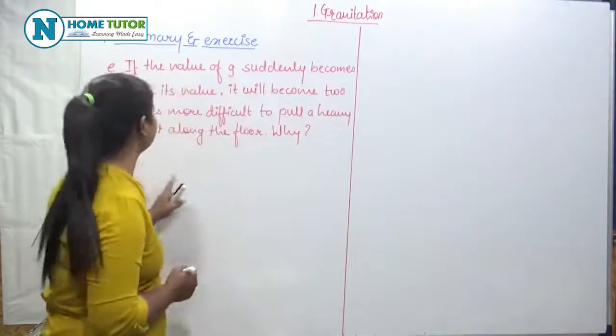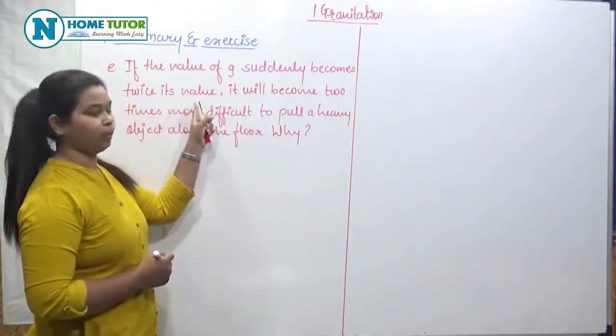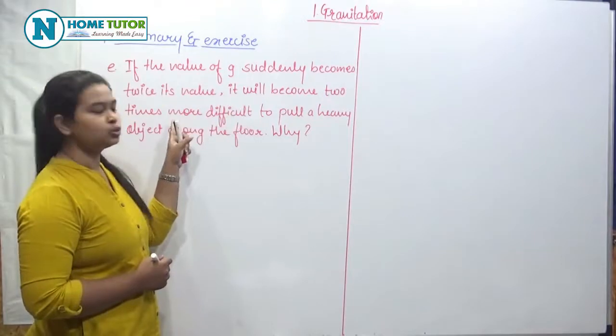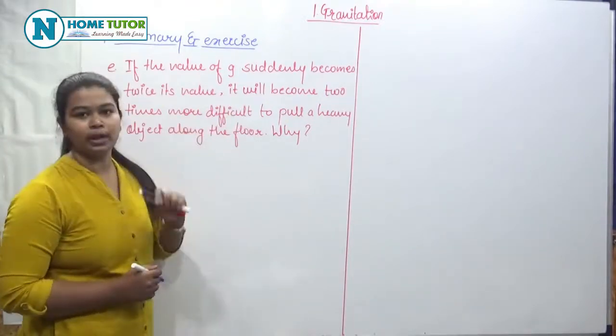Next question is, if the value of G suddenly becomes twice its value, it will become 2 times more difficult to pull a heavy object along the floor, and why?